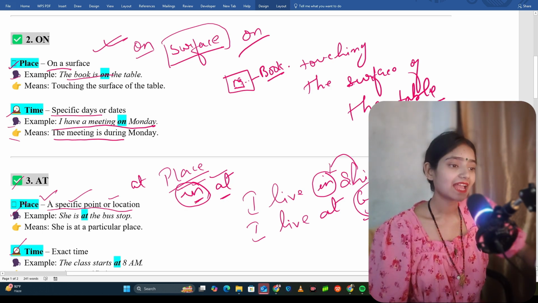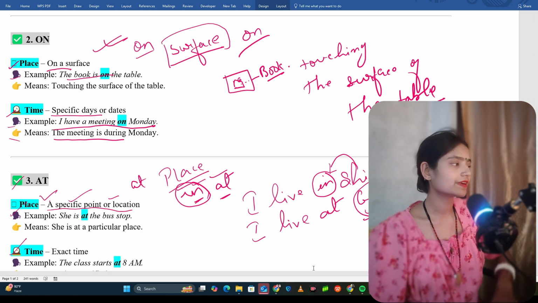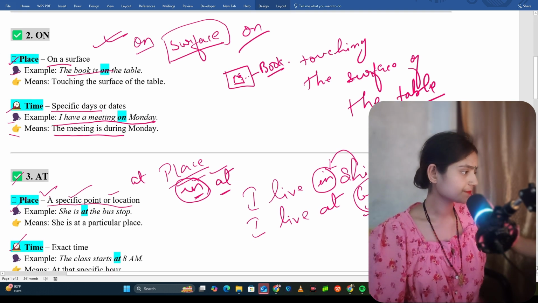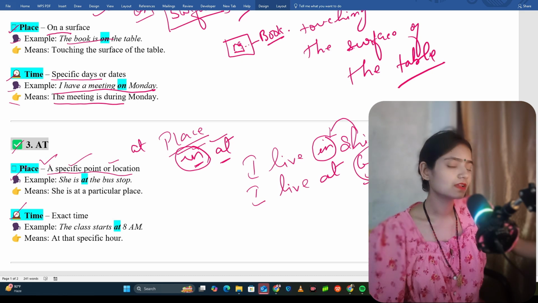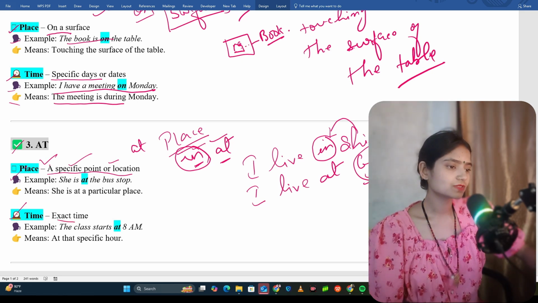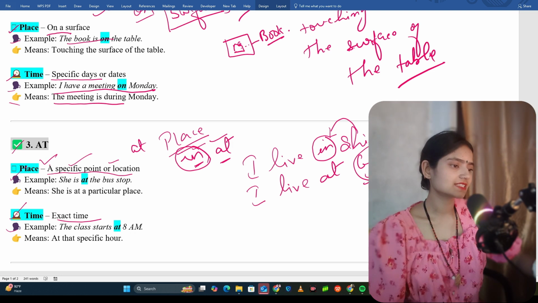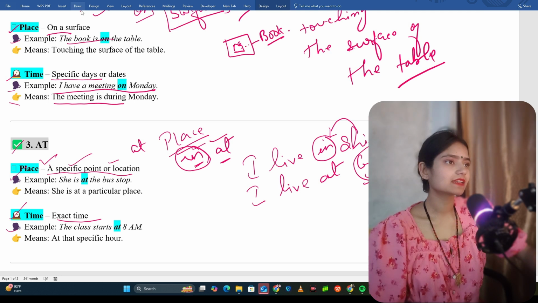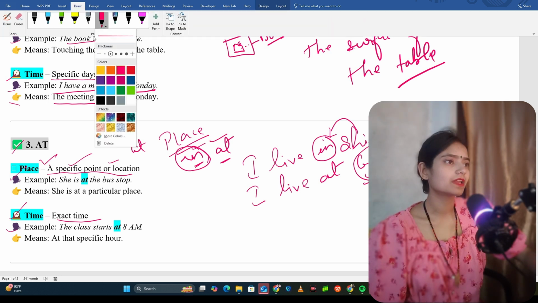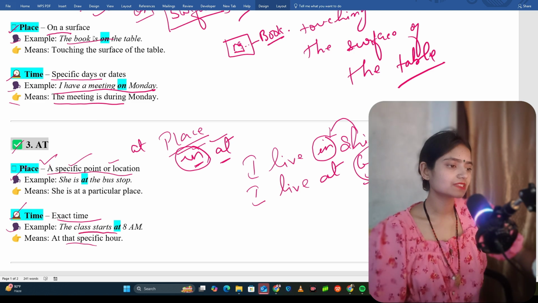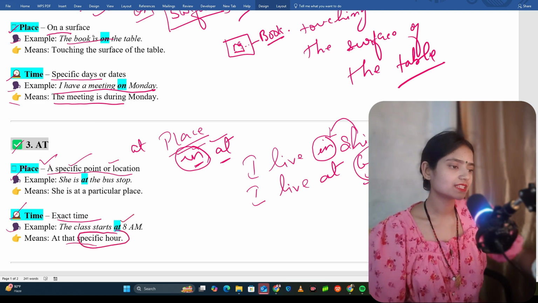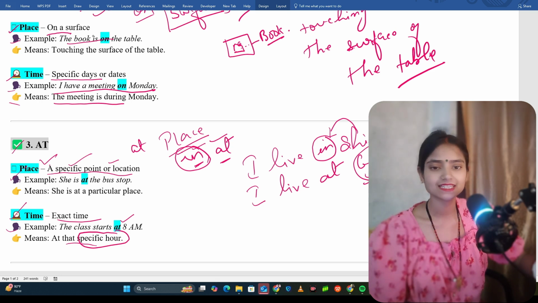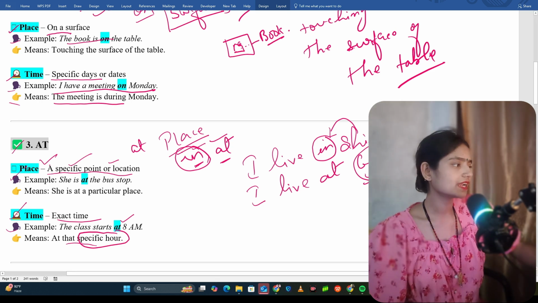Now see, at is also used for time. Already explained. At is used for time for what? Exact time. For example, the class starts at 8 a.m. Means at the specific hour, a very specific hour. And what is that specific hour? 8 a.m. means 8 a.m., so you are not going to change. Alright. Next is what?